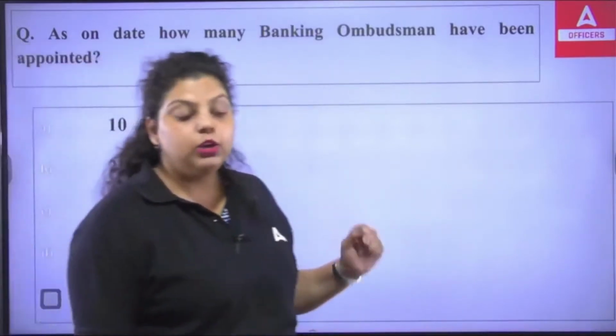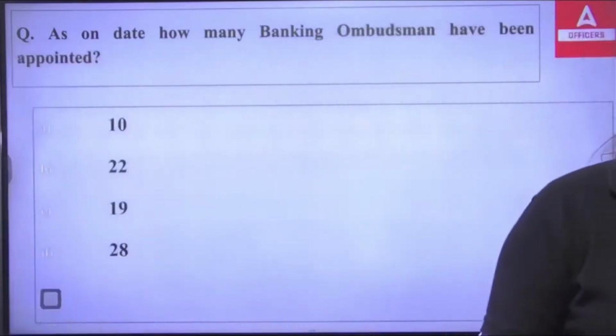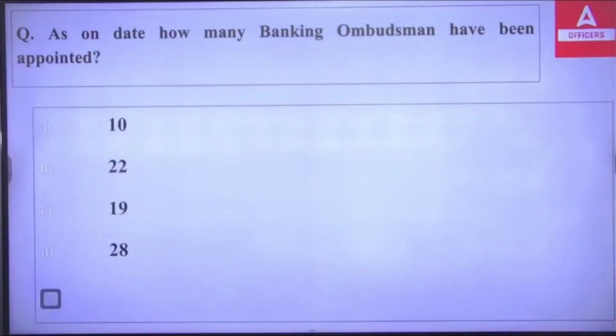So here you have to answer how many banking ombudsmen have been appointed as on the date. Is it 10, is it 22, is it 19, or is it 28? Let me know which of the following is correct.